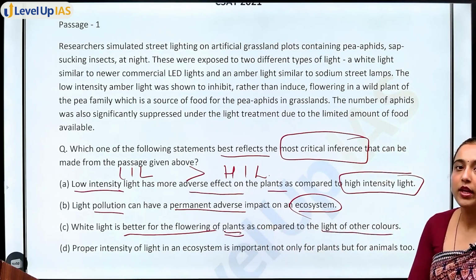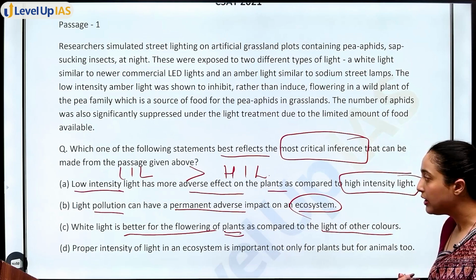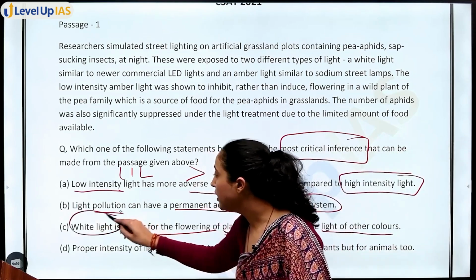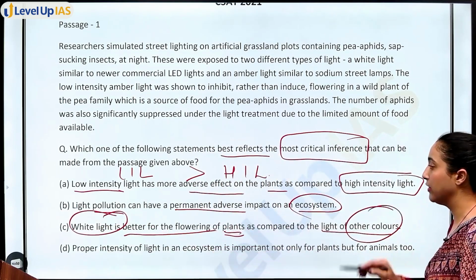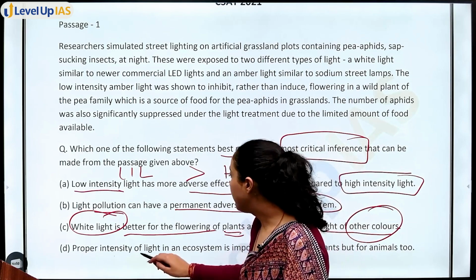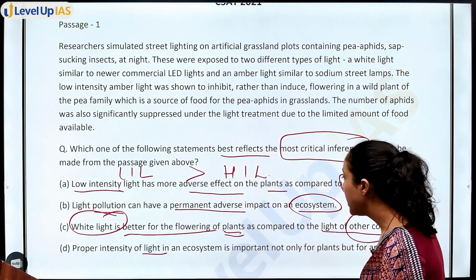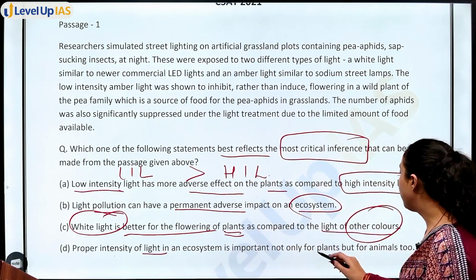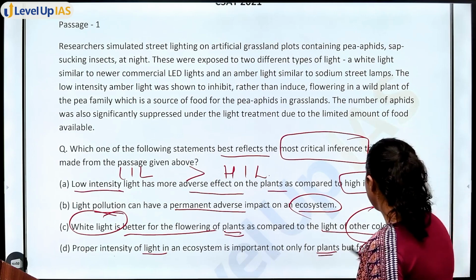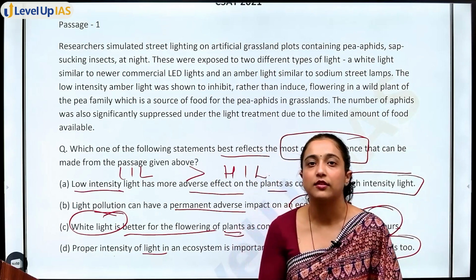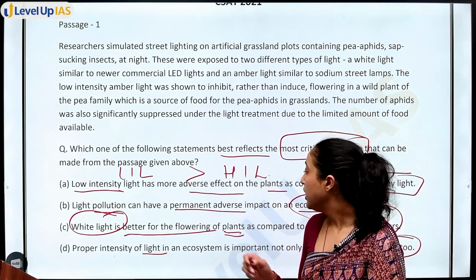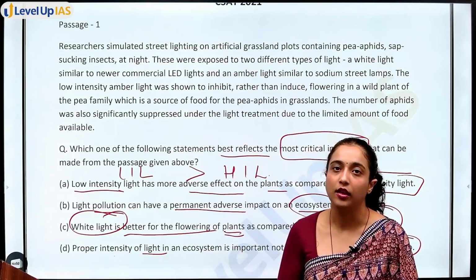That means a comparison between white light and other colors. Option D: proper intensity of light in an ecosystem is important not only for plants but for animals too. Here we are discussing the importance of intensity of light in an ecosystem.